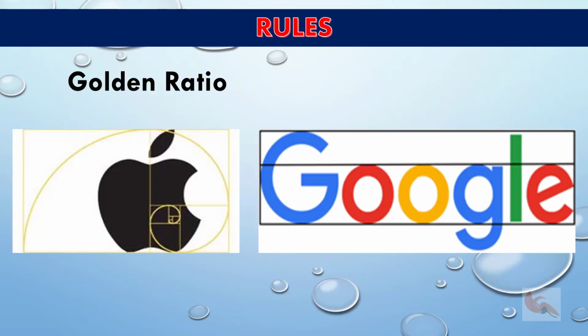Even some modern day designs like the Apple and Google logos are said to be based on the golden ratio. At least that's what some people claim.